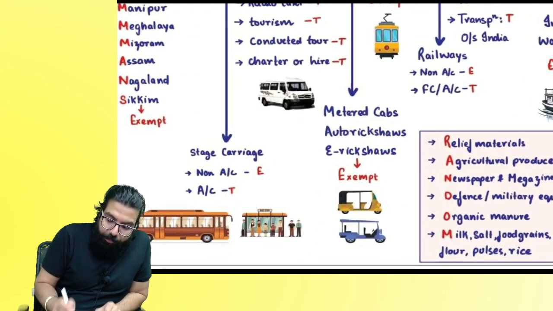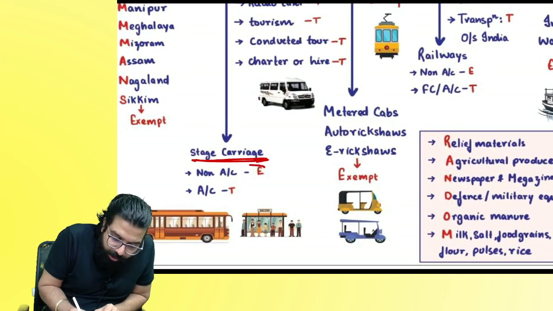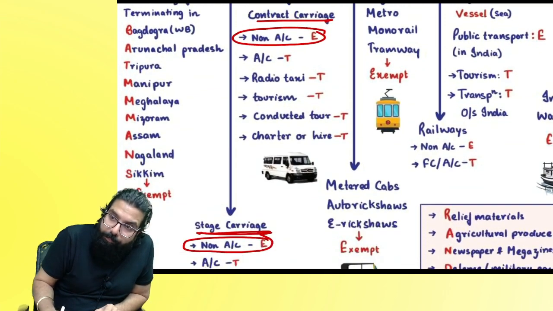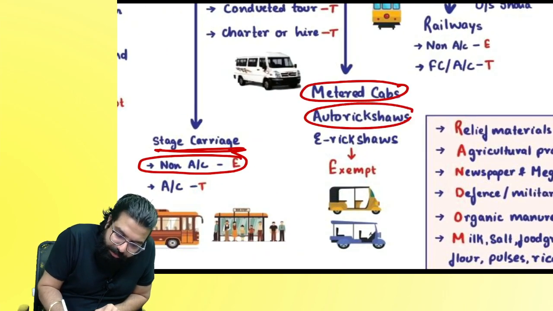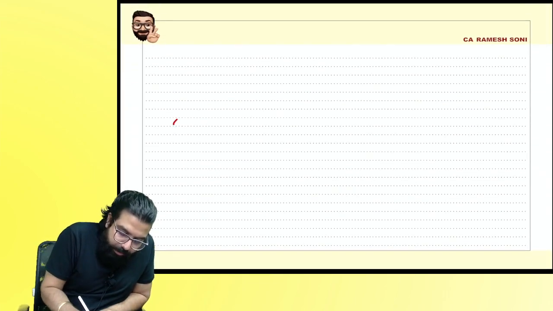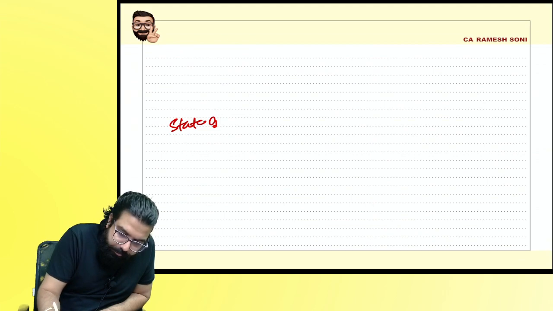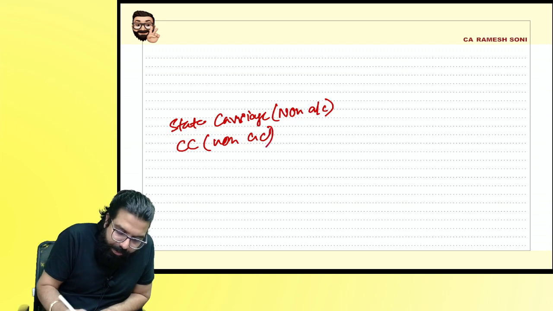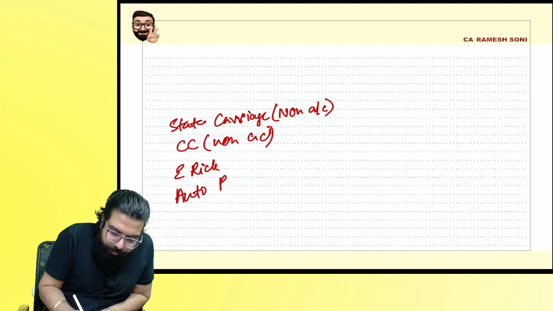Everyone, what is the amendment? You remember stage carriage non-AC was exempt. Contract carriage non-AC was exempt. Metered cab, auto rickshaw, e-rickshaw were exempt. They are still exempt. What was exempt? Stage carriage non-AC, contract carriage non-AC, e-rickshaw, auto rickshaw, then metered cab.